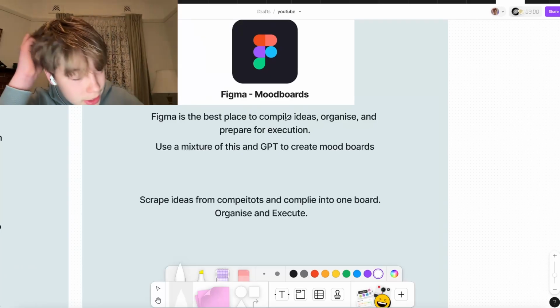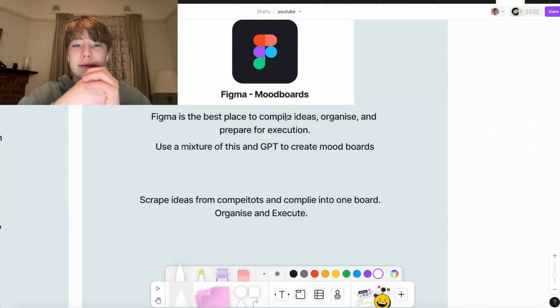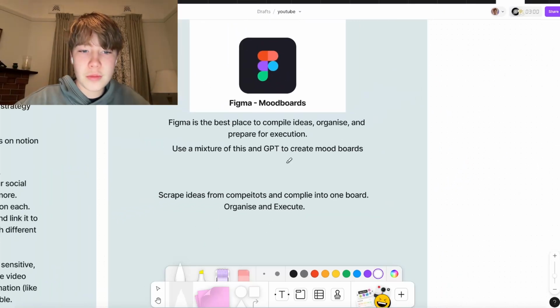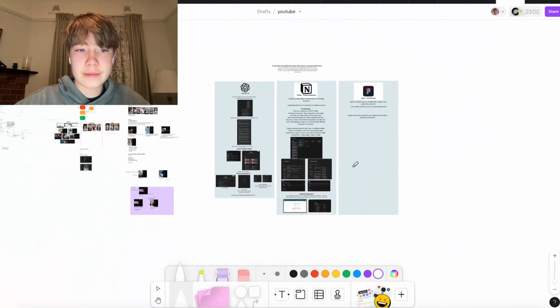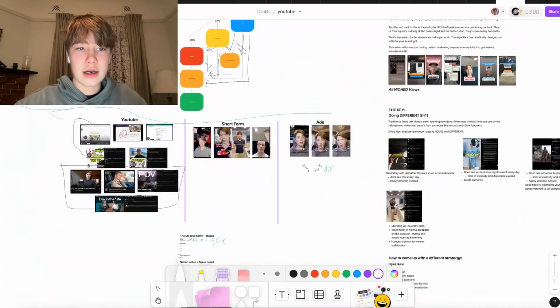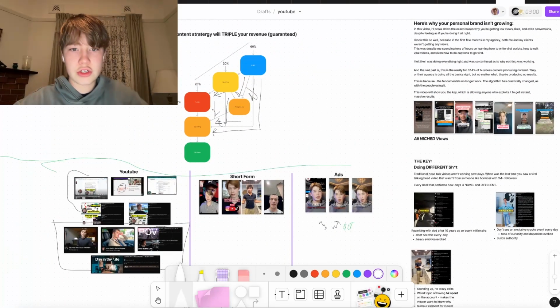Figma. Now, Figma is my favorite software. It's honestly my favorite. It's the best place to compile ideas, organize a strategy, and then prepare it for execution, and even use it for execution. Use a mixture of this and GPT, and you can create mood boards. So for example, I could just come over here right now and screenshot this.